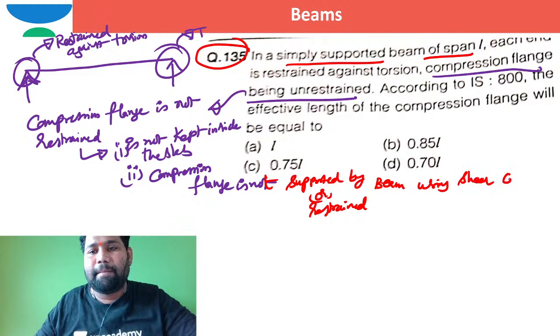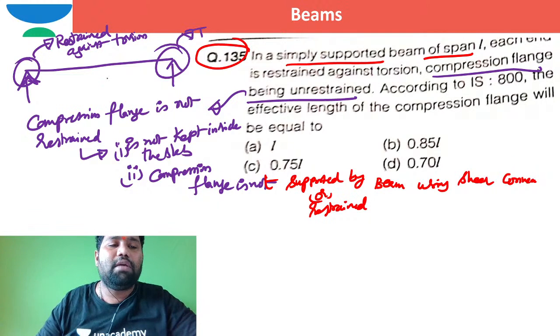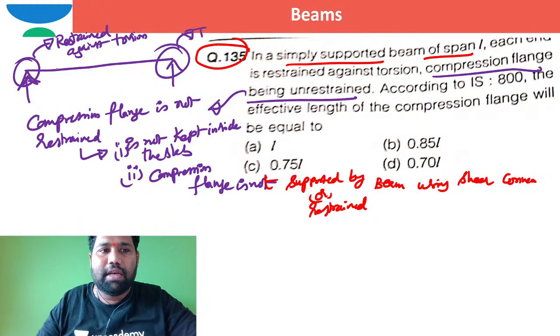These two things are not happening, so it is able to deflect very easily. That is what it means.